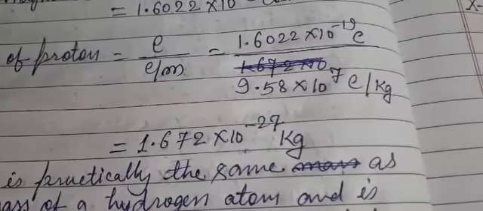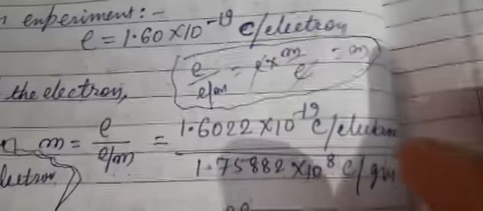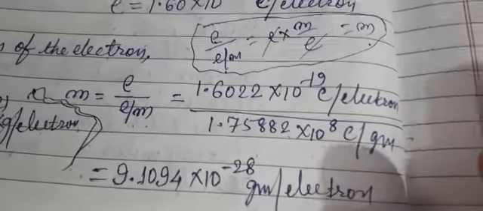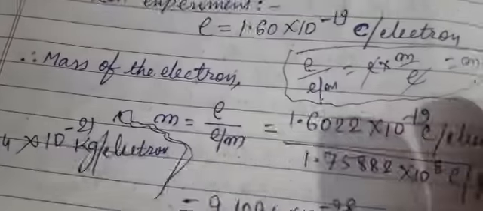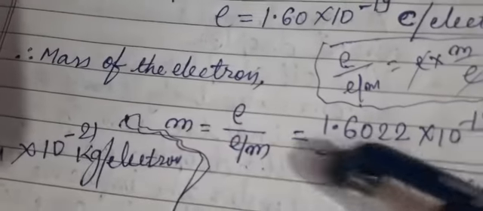Now look at the mass of the proton, 1.672 into 10 to the power minus 27. It is much heavier than the electron. What is the mass of the electron? You can just see. It is 9.109 into 10 to the power minus 28 gram per electron, or 9.1094 into 10 to the power minus 31 kg per electron.